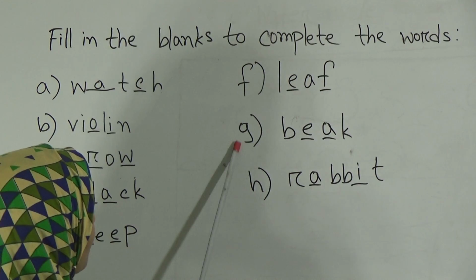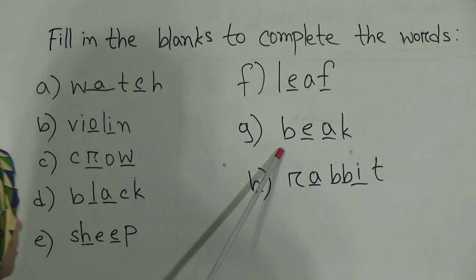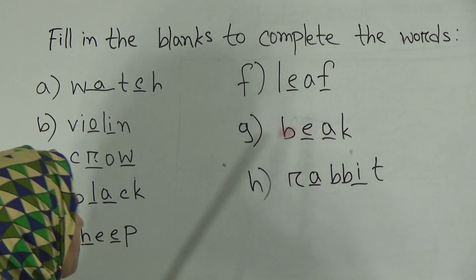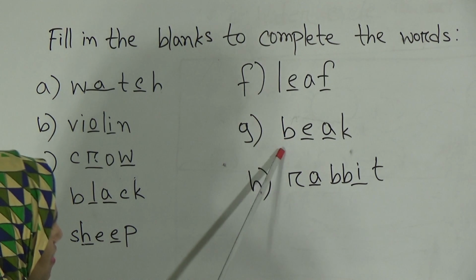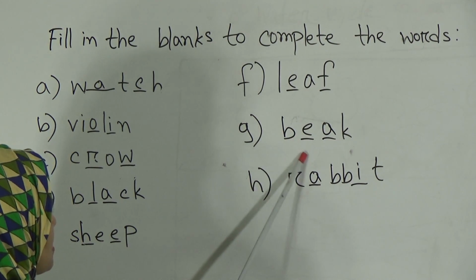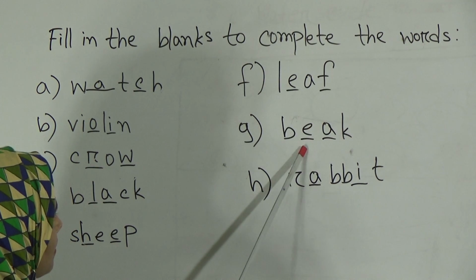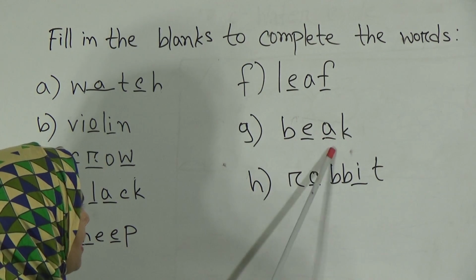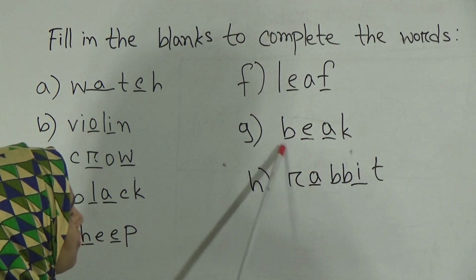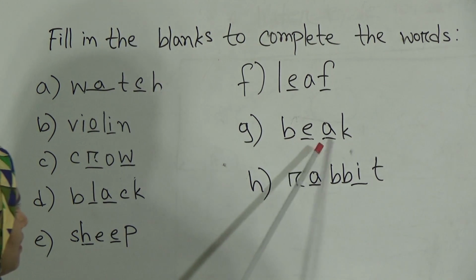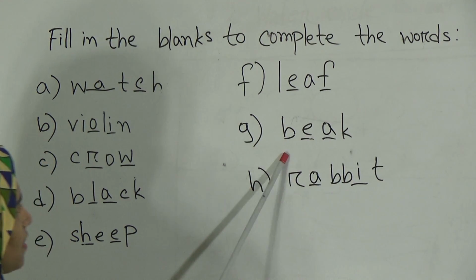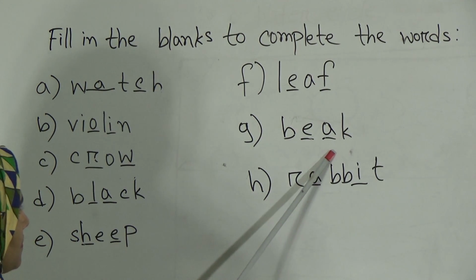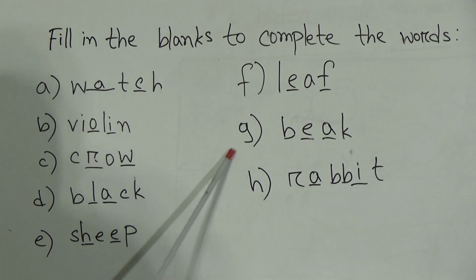Okay. Then our next word is beak, and its spelling is B-E-A-K, beak. Dear students, after the letter B you will find a gap, and in this gap you have to write E, and then you will get another gap here, and here you have to write A, and then you have to write K. Okay, and the full word's spelling is B-E-A-K, beak. Dear students, I think you will not find any kind of problem here.